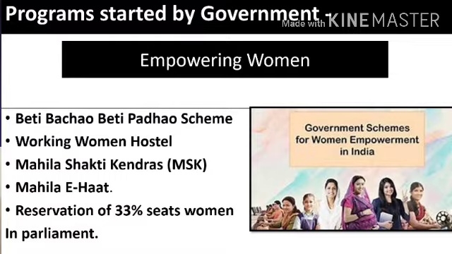So next is Mahila Shakti Kendras, and we can say this is a one-stop support service for empowering rural women with opportunities for skill development. Whatever skills and talents they have. Usually we see that rural women are good at stitching and weaving, so they mostly have the knowledge about this.